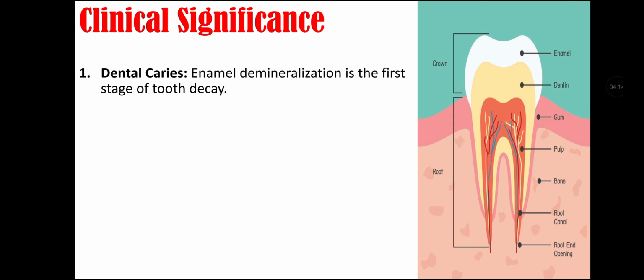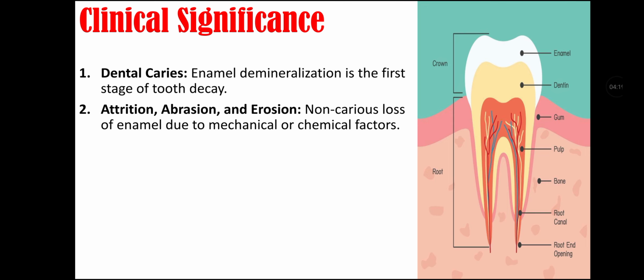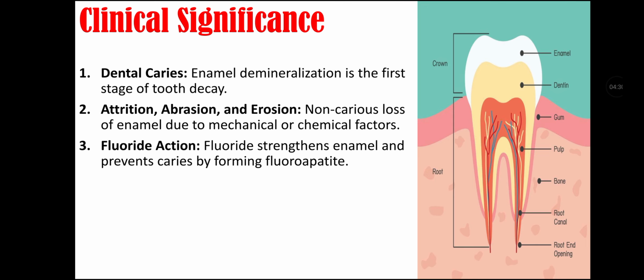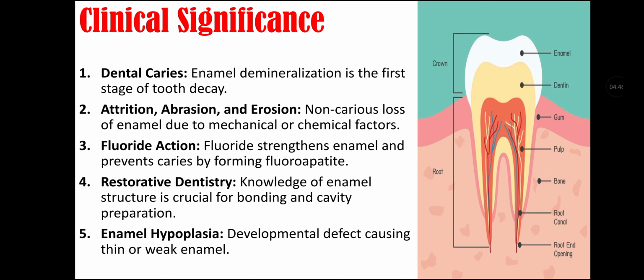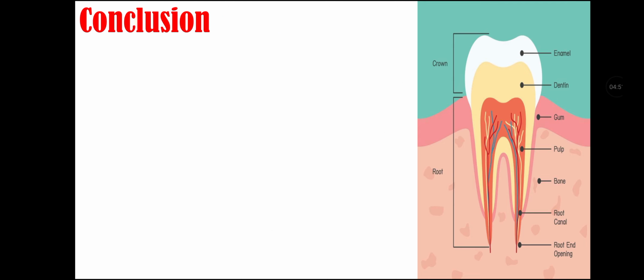Clinical significance of enamel. First is dental caries, as enamel demineralization is the first stage of tooth decay. Second is attrition, abrasion and erosion, as non-carious lesions of enamel due to mechanical or chemical factors. Third significance is fluoride action, as fluoride strengthens enamel and prevents caries by forming fluoroapatite. Fourth significance is restorative dentistry, as knowledge of enamel structure is crucial for bonding and cavity preparation. Fifth significance is enamel hypoplasia, as developmental defects cause thin or weak enamel.